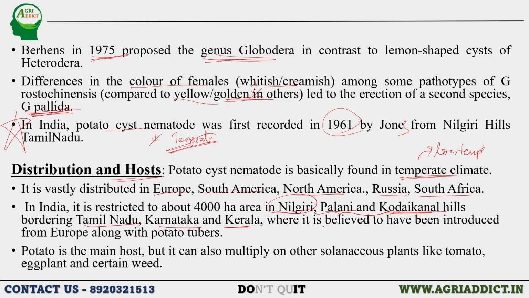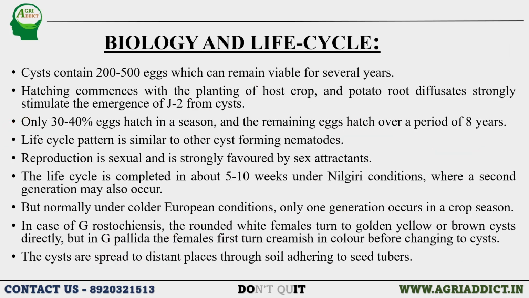And they say that this nematode has been introduced from Europe along with the importing of potato tubers, because as it is a seed borne disease, it can spread through tubers from one country to another country also. Potato is the main host, so the name is given as potato cyst nematode. But it can even multiply on other solanaceous plants like tomato, eggplant, that is brinjal, and certain weed plants. But the one thing you have to remember is that potato is the major host of this Globodera rostochiensis.